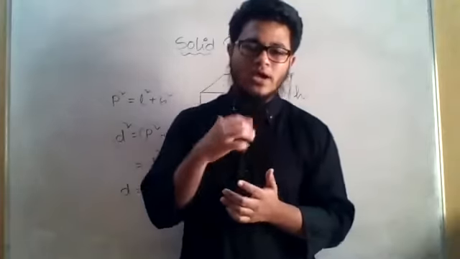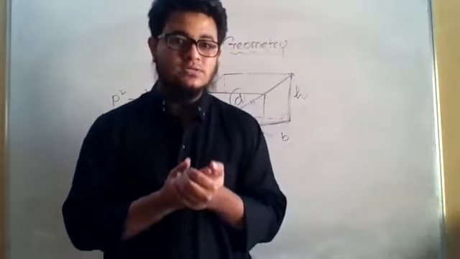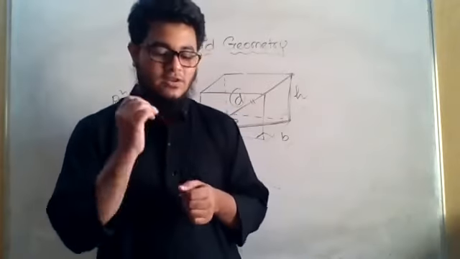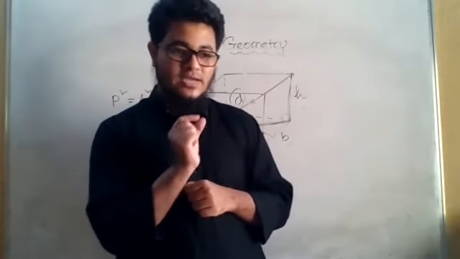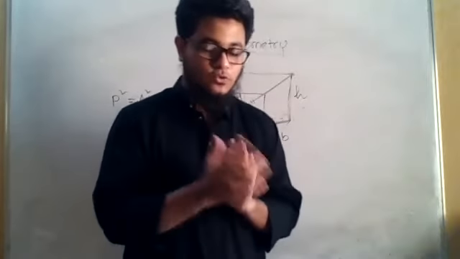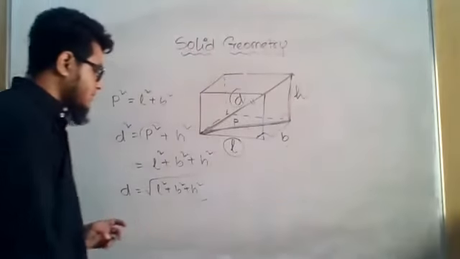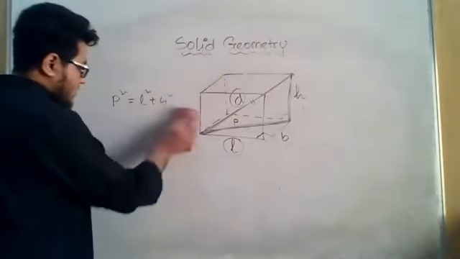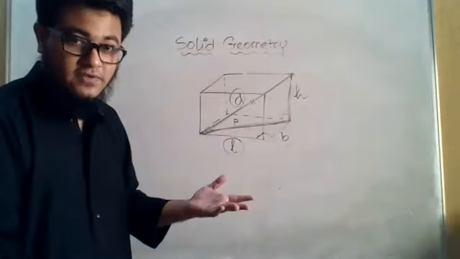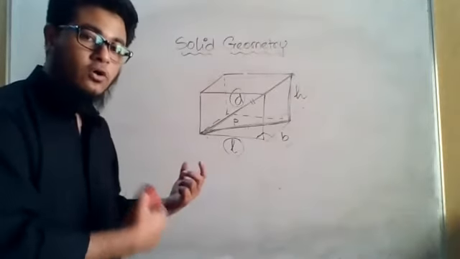Why do I call it a cube? Because it has the same length, breadth, and height. Whenever you see this, you will notice that the length, breadth, and height of this box are equal. That is why it is called a cube. In a rectangular box, L, B, H will have different values, but in a cube, they all will be equal.